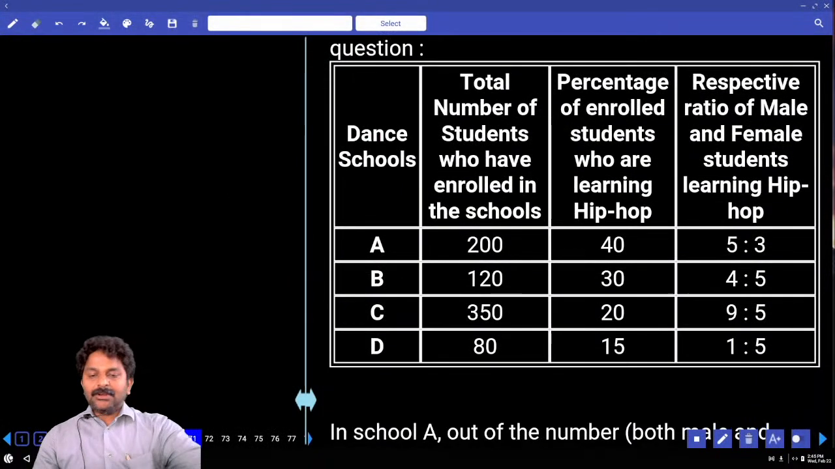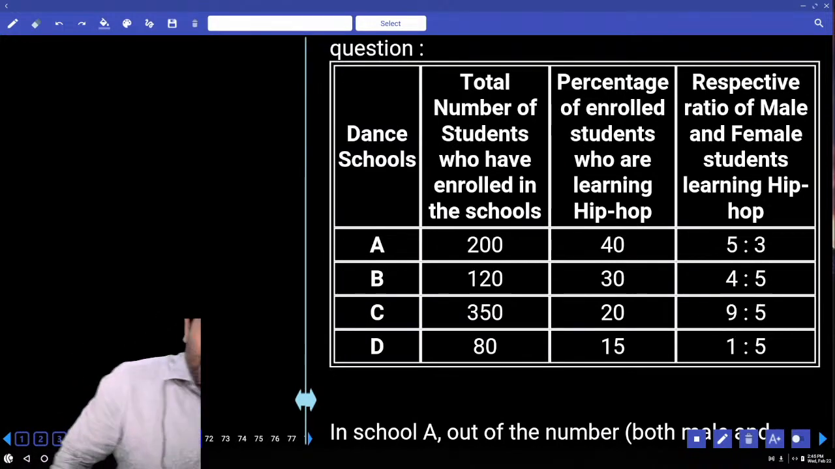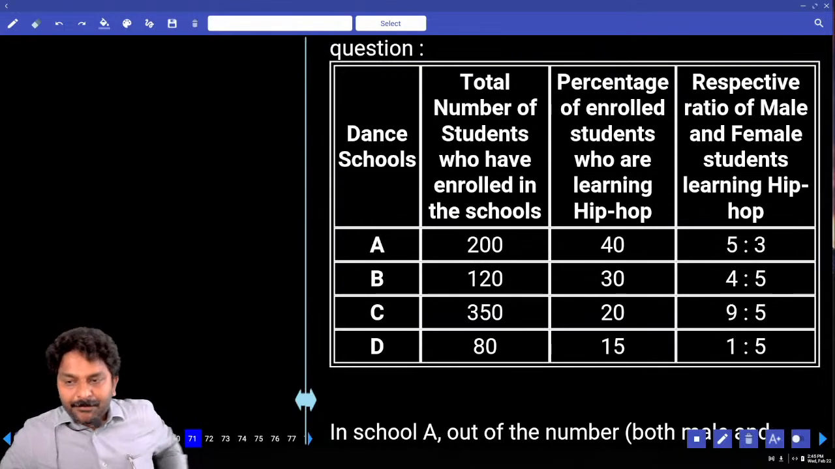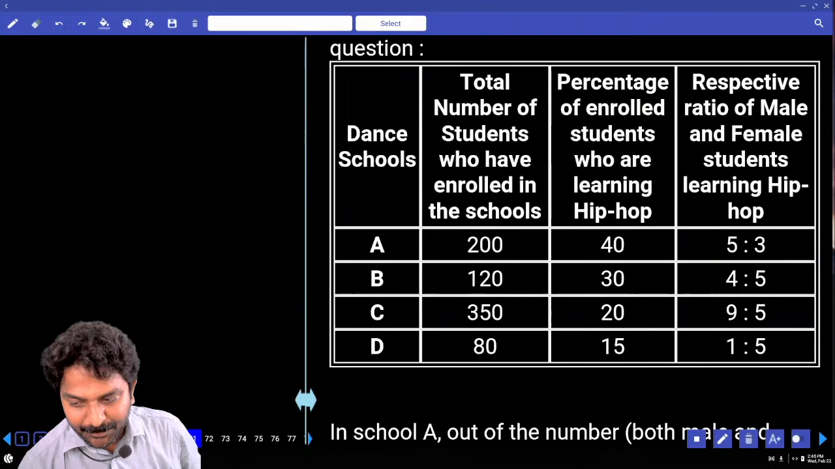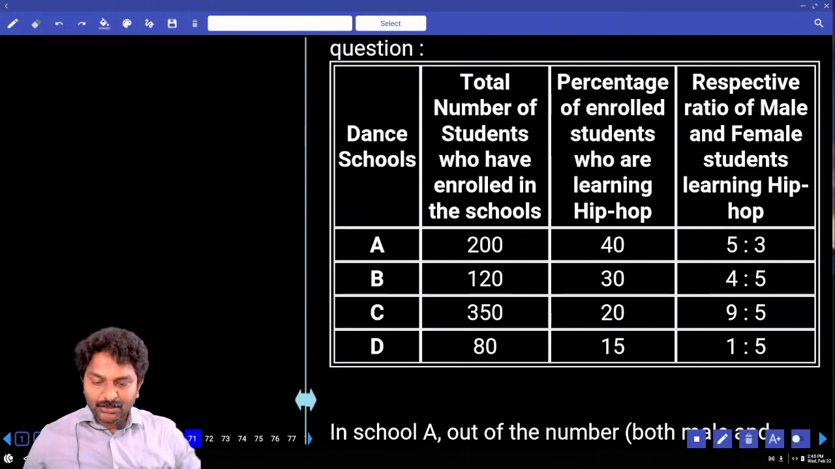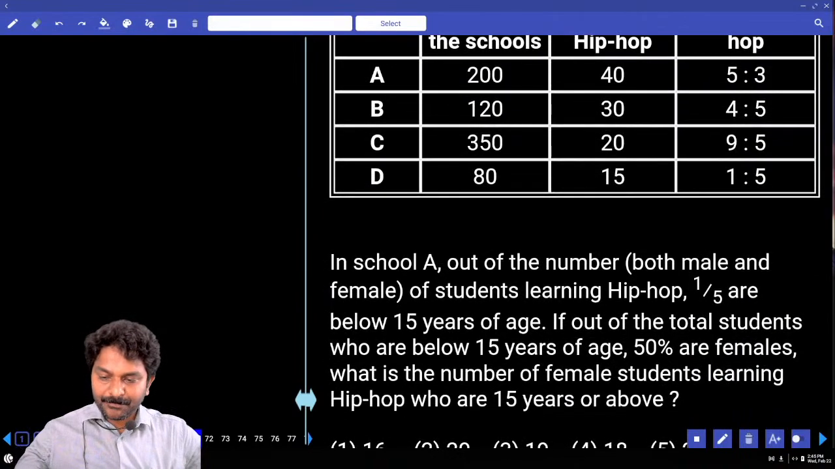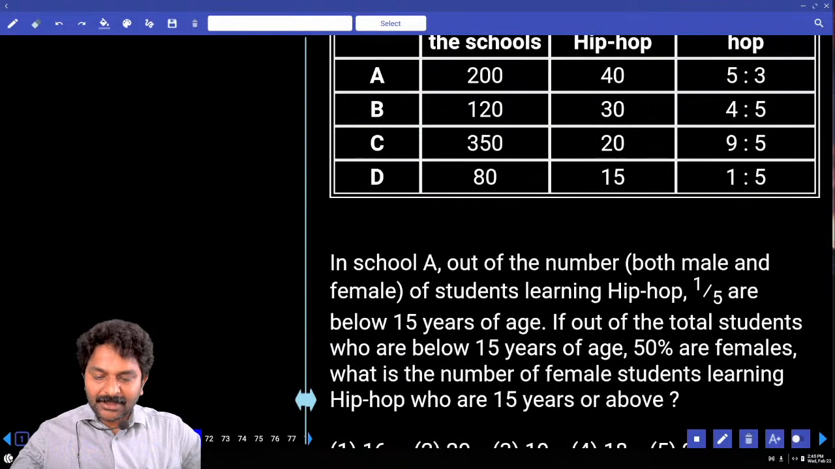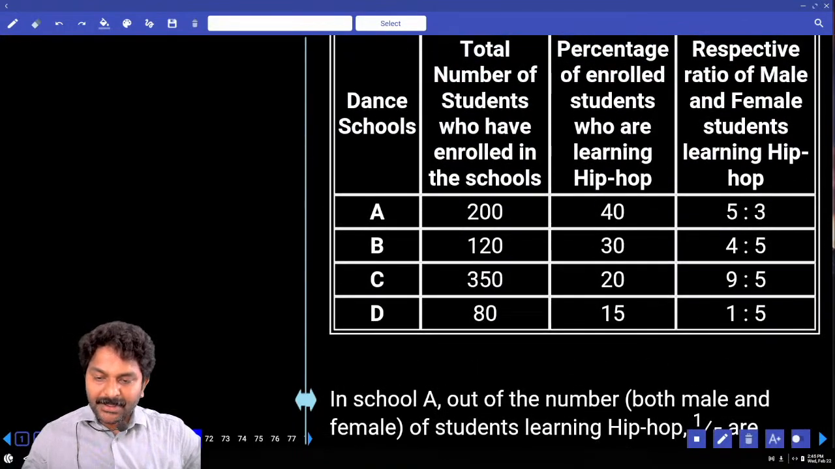So dance school, 4 schools are there, A B C D, total number of students who have enrolled in the schools. Percentage of enrolled students who are learning hip hop. With respect to ratio of male female learning hip hop. Okay. In school A, out of number of students learning hip hop, 1/5 are below 15 years of age. Who are learning hip hop in school A?